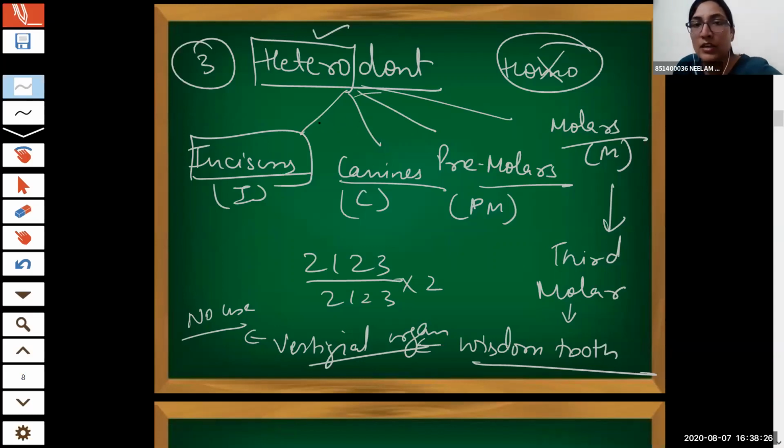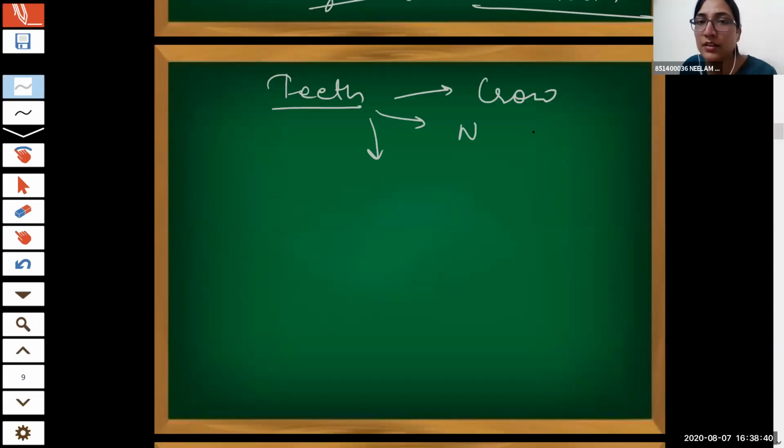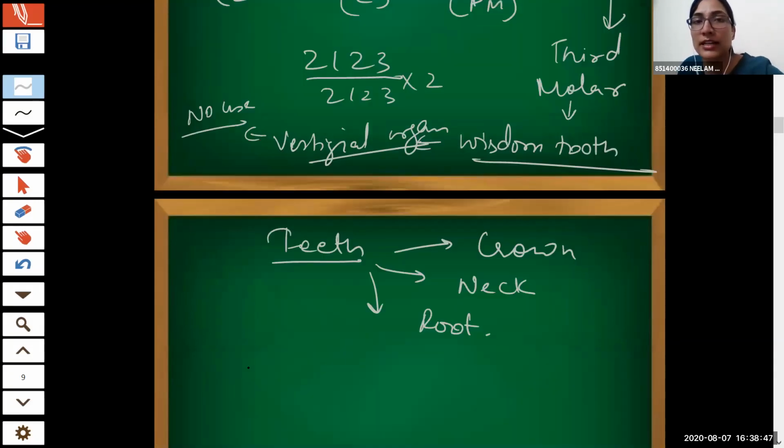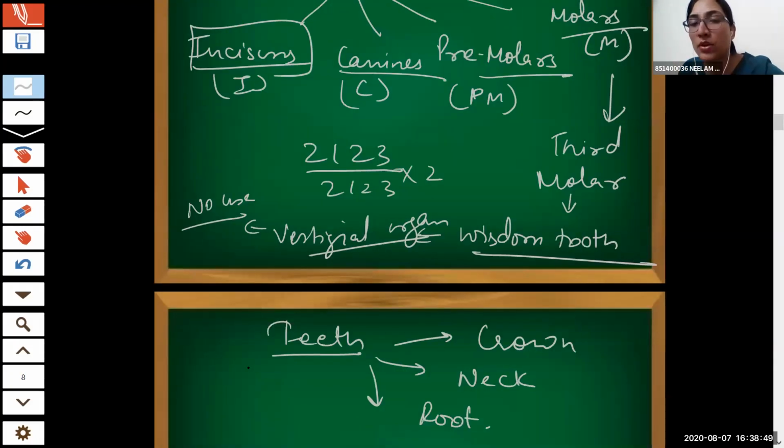Okay. So now we see the anatomy of the teeth, and we can say that it has three parts: crown, neck, and root. Now, in the incisors, canines, premolars, and molars, different numbers of roots are present. In some, there is one root. In others, there are two or three.